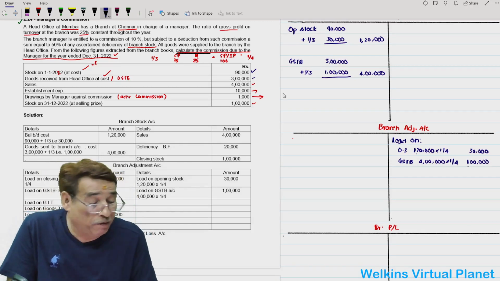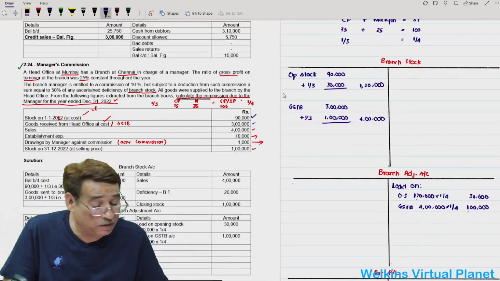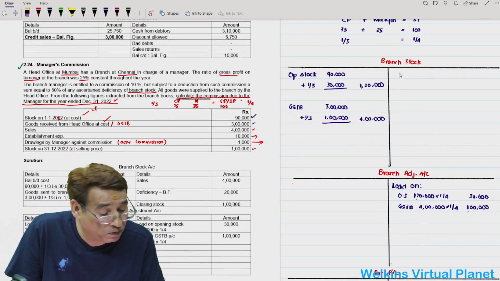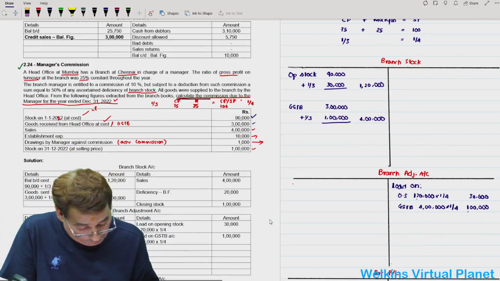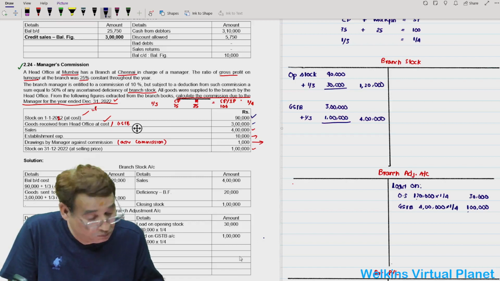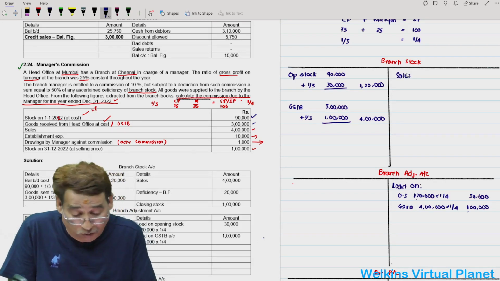Then we have been given sales. So in the branch stock account, I am going to write sales. In fact, these are cash sales. Sales in this case is equal to 4 lakh.